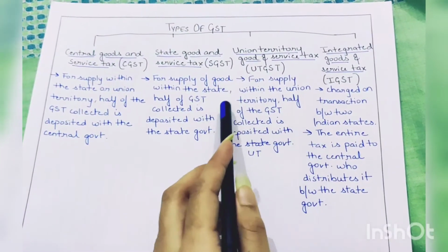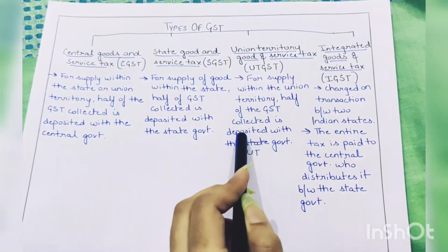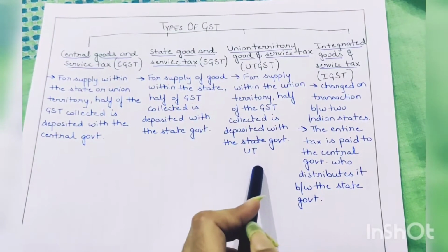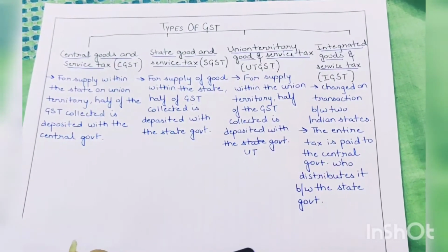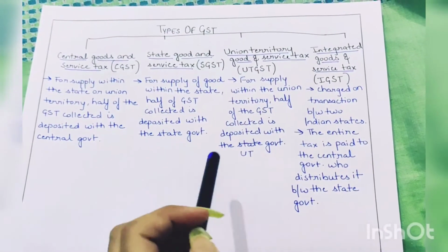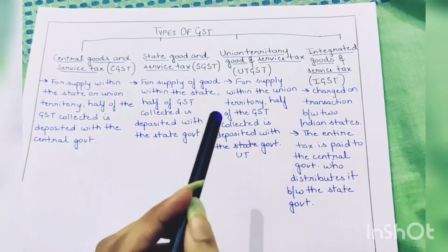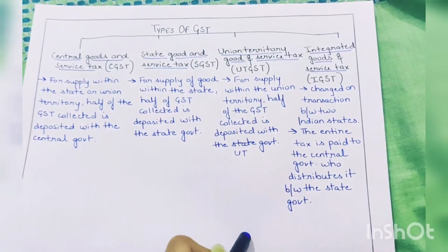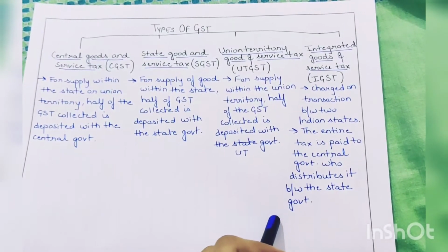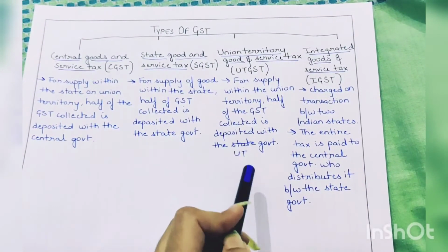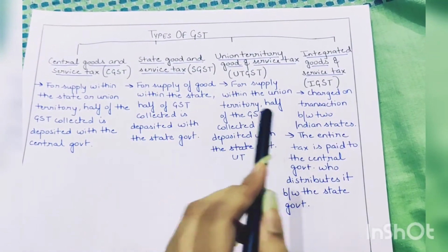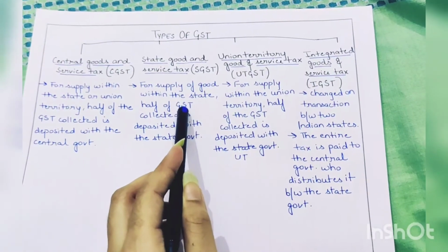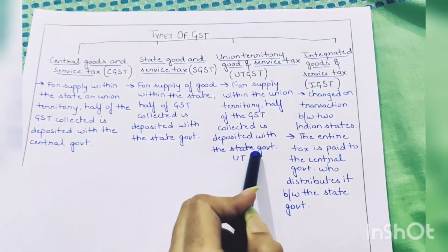For supply of goods within the Union Territory, half of the GST collected is deposited with the Union Territory government. Now here there is no change in the concept, just the name is changed. For example, suppose a good is being exported from Delhi to Delhi. So half of the GST will be deposited with the central government and the other half will be deposited with the government of Delhi. Now since Delhi is a union territory, it is known as UTGST, that is Union Territory Goods and Service Tax. So there is no change in the concept, just instead of SGST, the tax imposed will be UTGST.